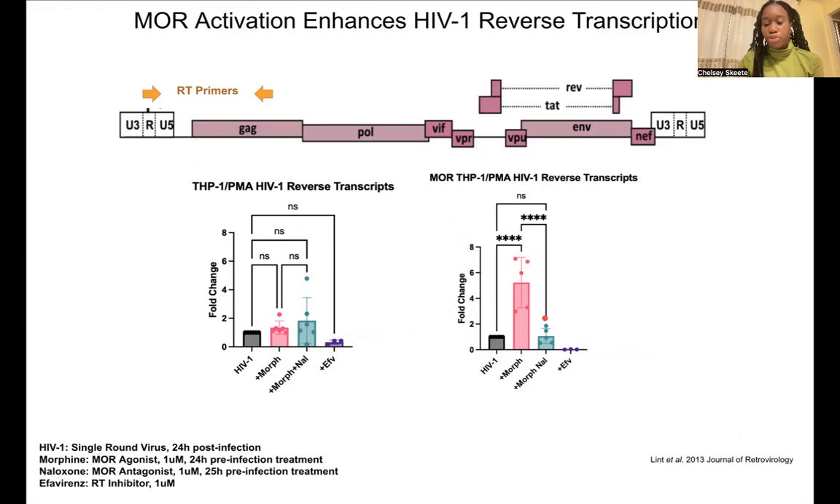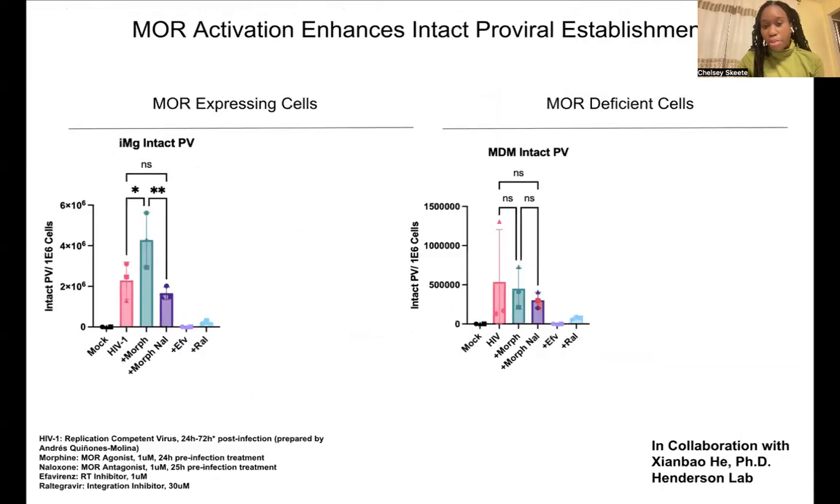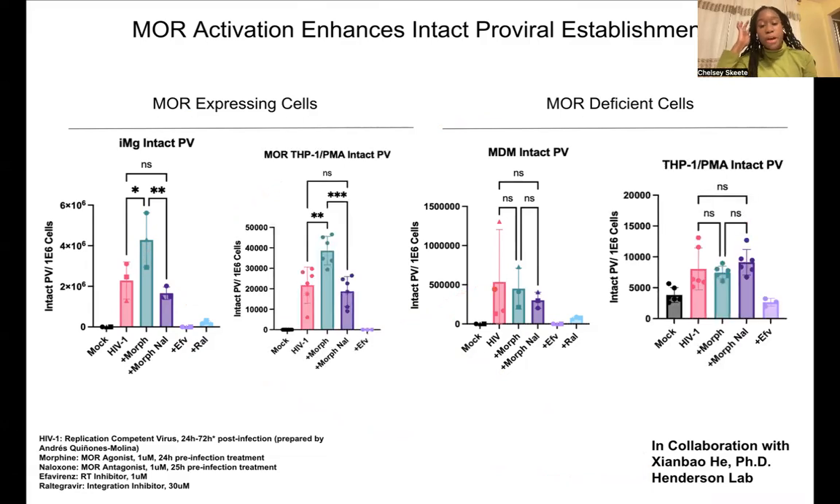The next step after reverse transcription is proviral establishment, which is again that viral DNA integrating with the host genome. This was detected using digital droplet PCR in collaboration with the Henderson lab. What we saw is that morphine treatment does enhance intact proviral establishment in microglia, which is blocked by naloxone, and this was not observed in the macrophages. However, when mu is overexpressed in macrophages, we see that morphine does enhance intact proviral establishment by twofold, which is blocked by naloxone.